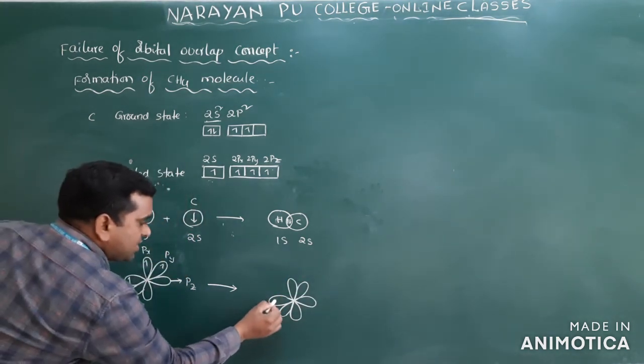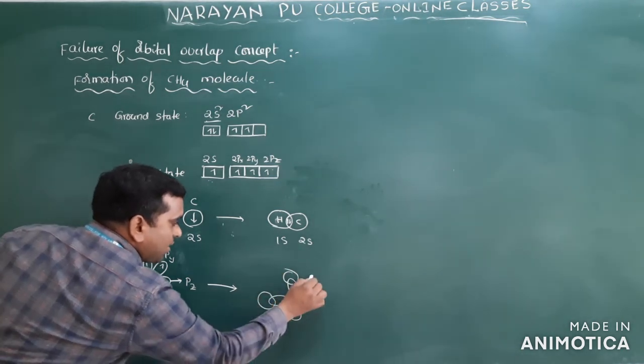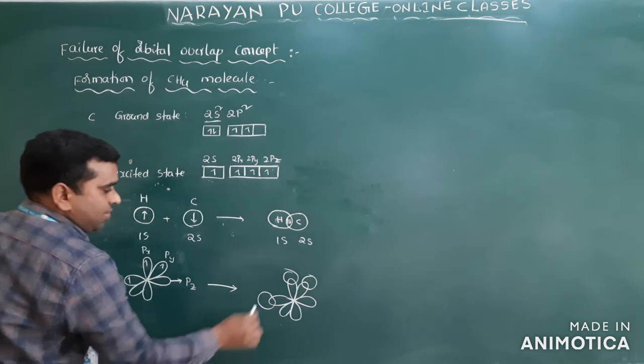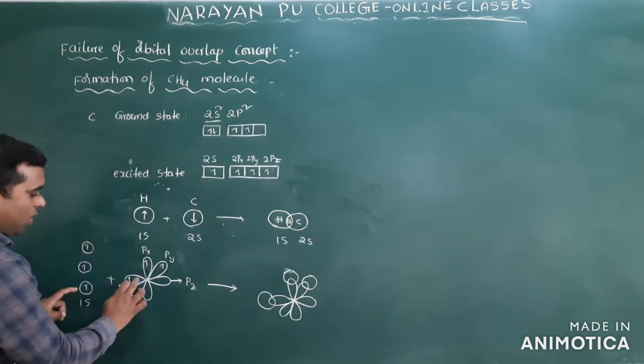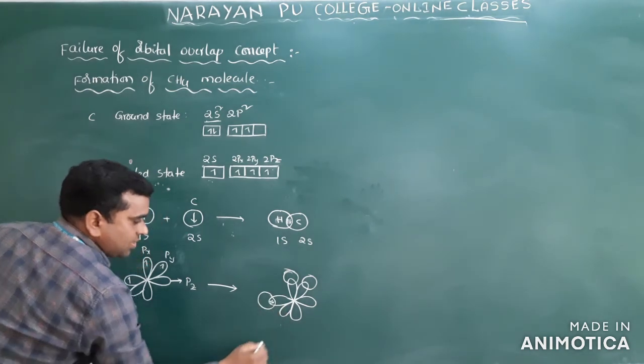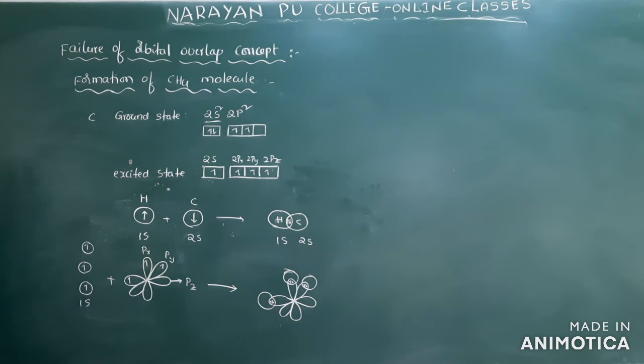In this one, the PZ orbital overlaps with 1 hydrogen, the PX orbital with 1 hydrogen, and the PY orbital with 1 hydrogen. This is overlap, and the PZ orbital is giving its electron. This is one bond, this is one bond, and this is one bond.